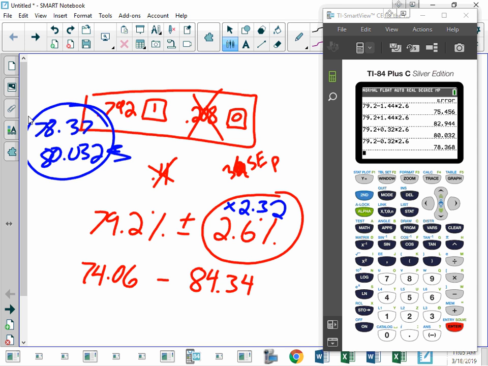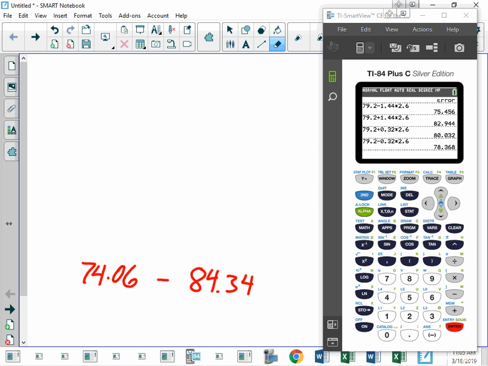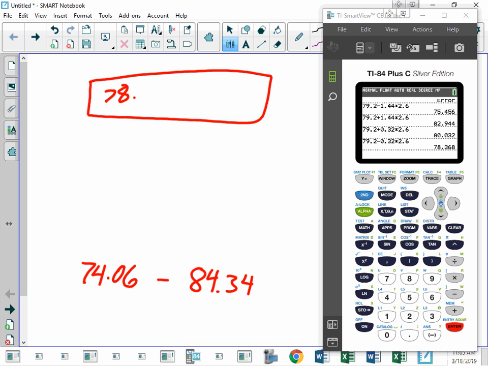Number 11, assume that there are 10 groups in the class and each group conducts their own data gathering of ice cream preference. The class average is 78.5. Calculate a 95% confidence interval for the true percentage. Okay, so I'm going to get rid of all of this stuff and keep our original confidence interval. So the class ended up with 78.5. And there is another percentage over there, but turns out I don't even need to know what it is.